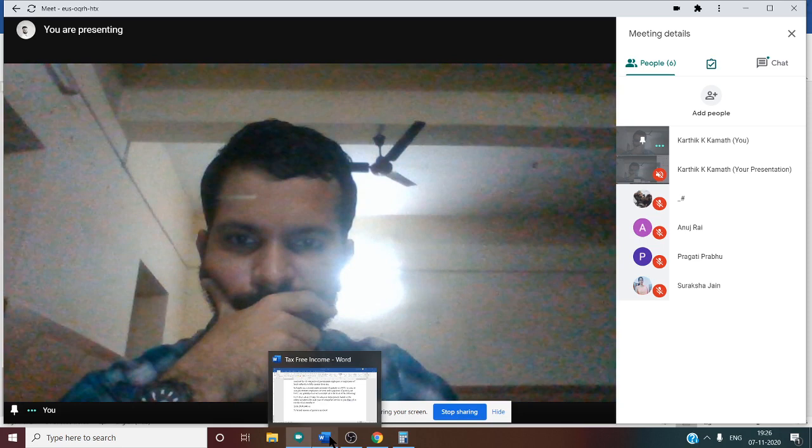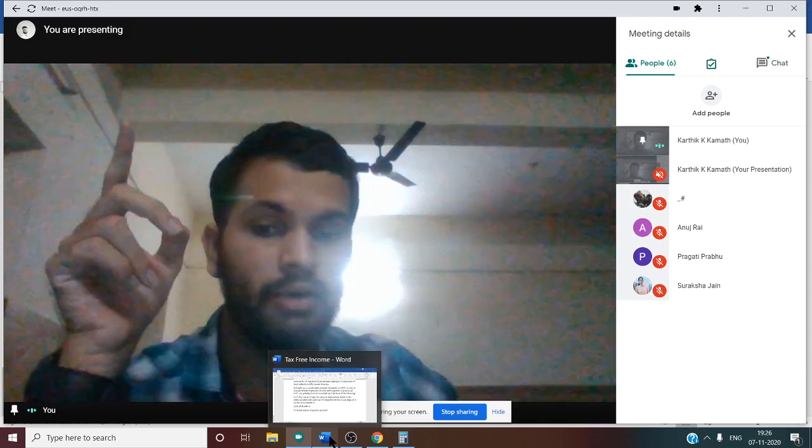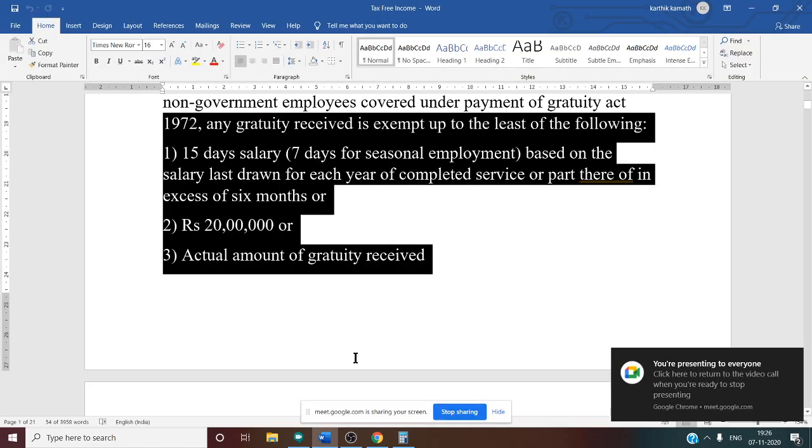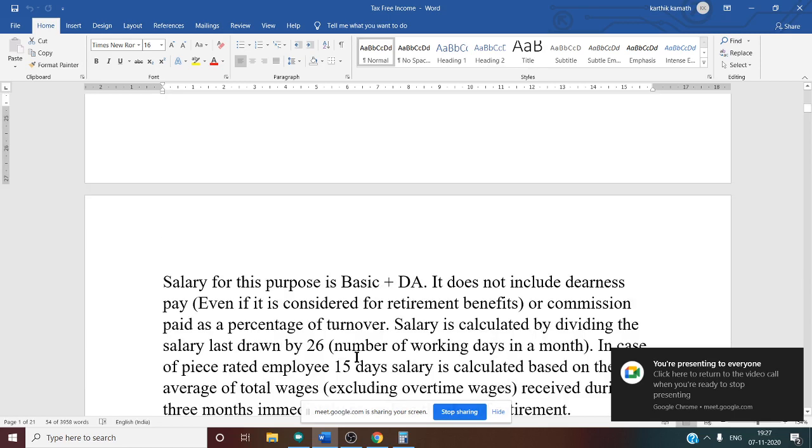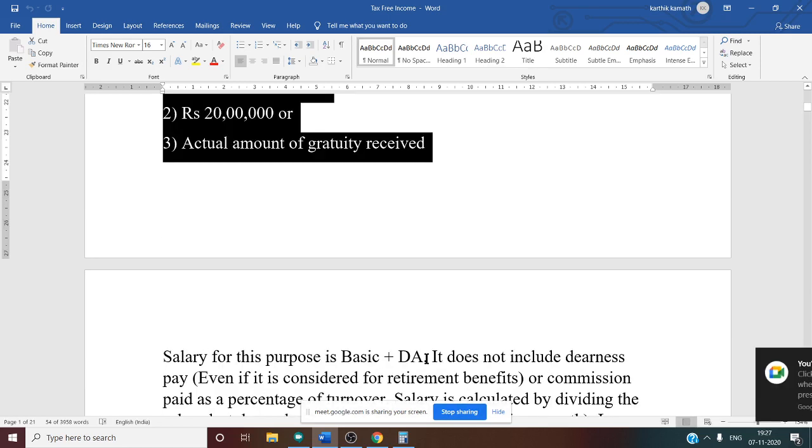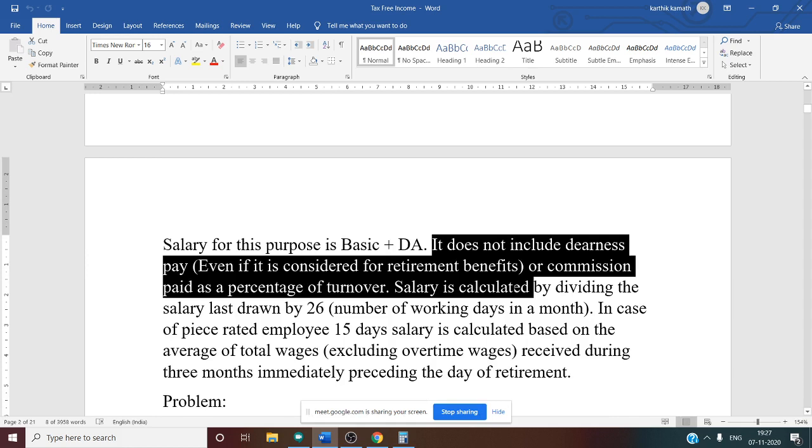Now, we discussed covered. Under covered, we have taken the last drawn salary, but for not covered, we want the average salary of the last 10 months. Before that, for a covered employee, salary means basic plus DA. That you should remember, and it does not include dearness pay, even if it is considered for retirement benefit, or commission. Only basic and DA you should consider.